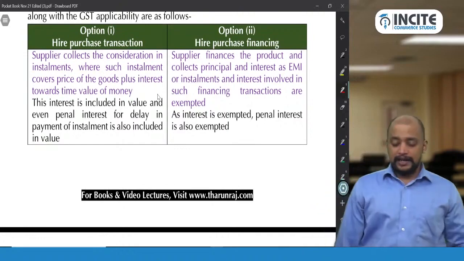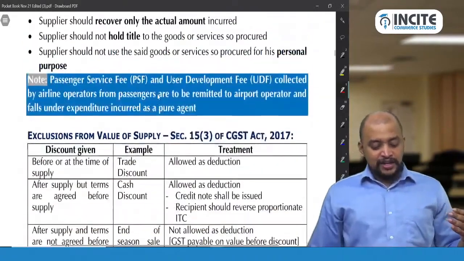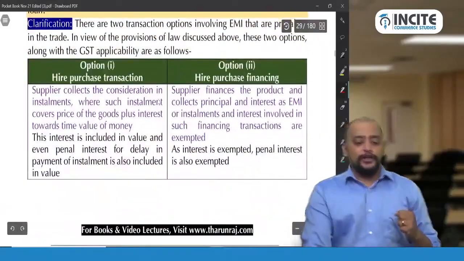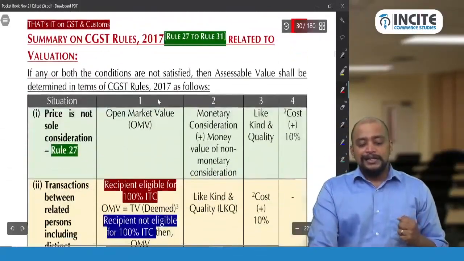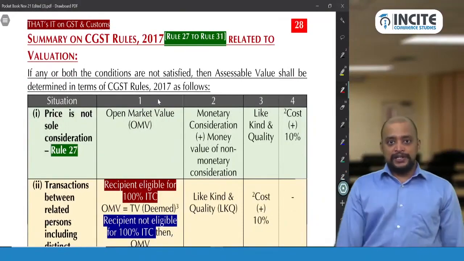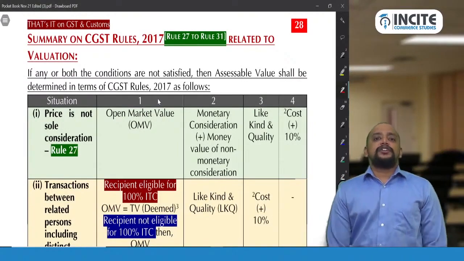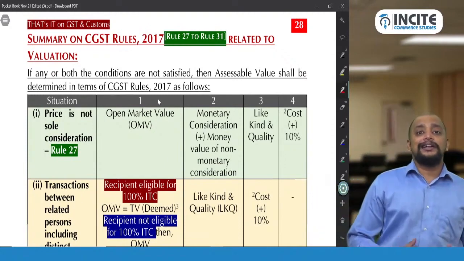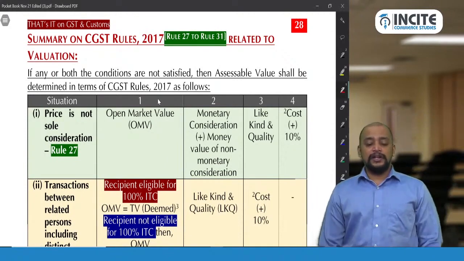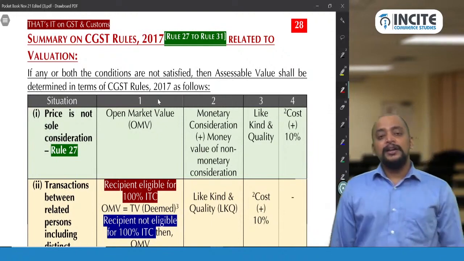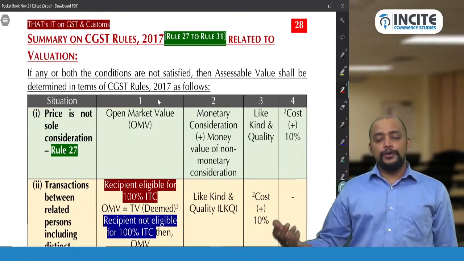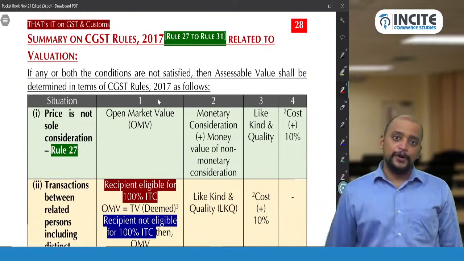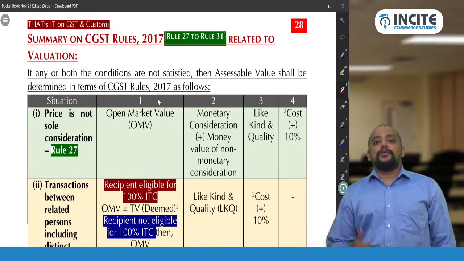Okay. Then, with this, section 15 is over. Section 15 we completed. Now we are moving on to rules. CGST rules related to valuation. The CGST rules related to valuation, we have rule 27 to rule 32. Rule 27 to rule 31, and we have rule 32 also. That is in case of some 5 special transactions, how to determine the value. Okay. First we are taking rule 27.